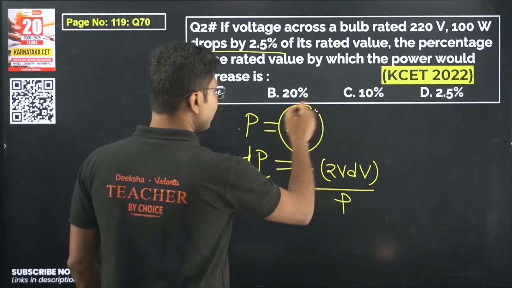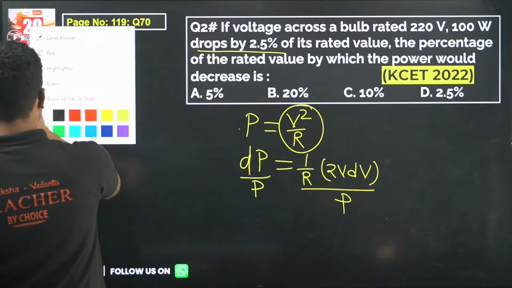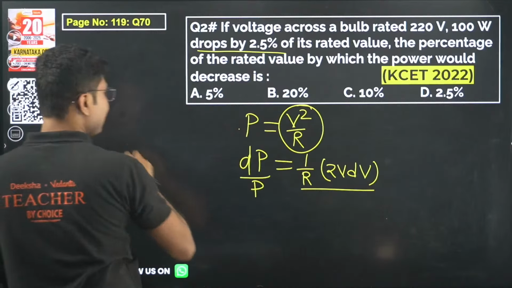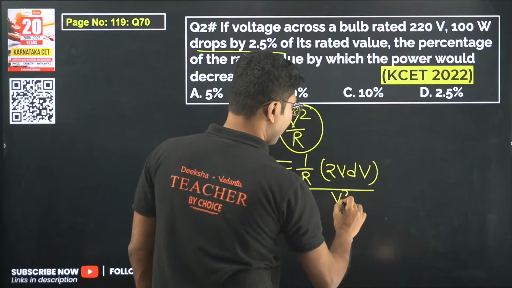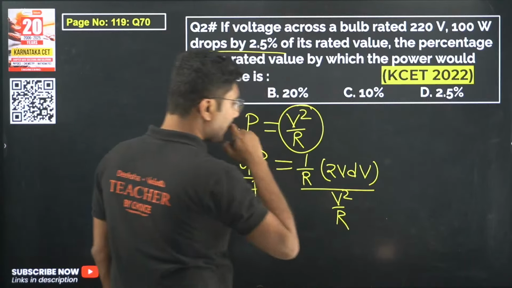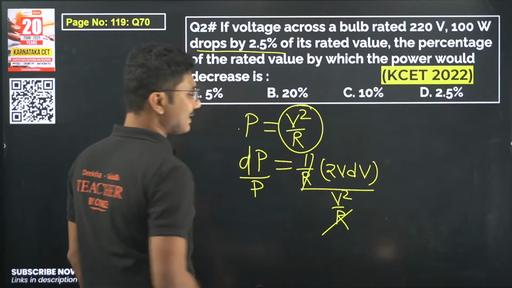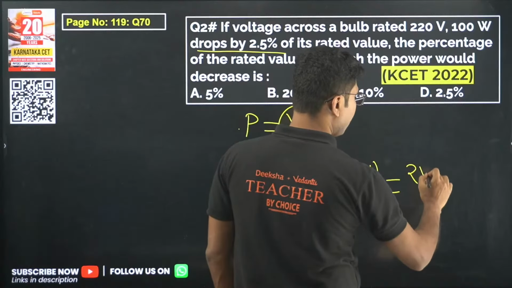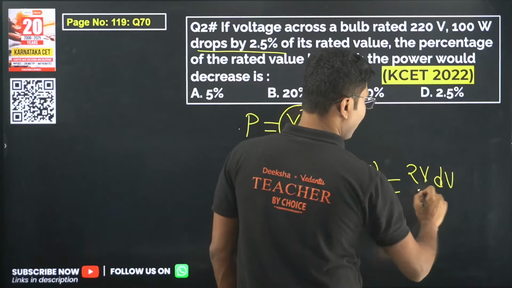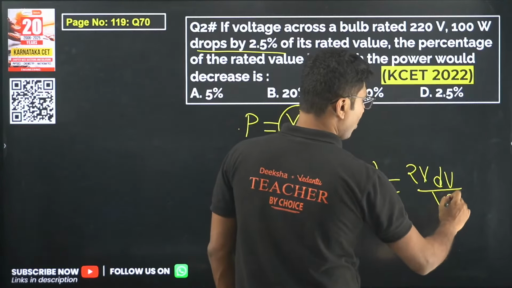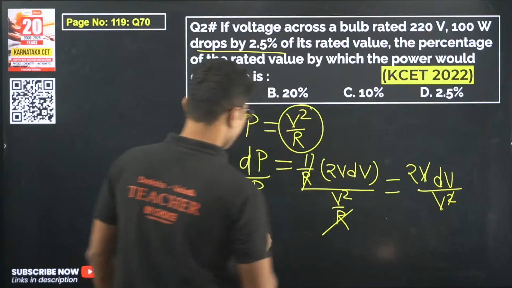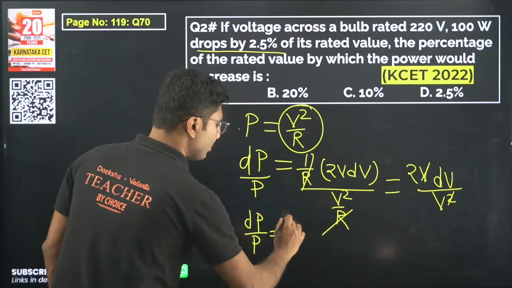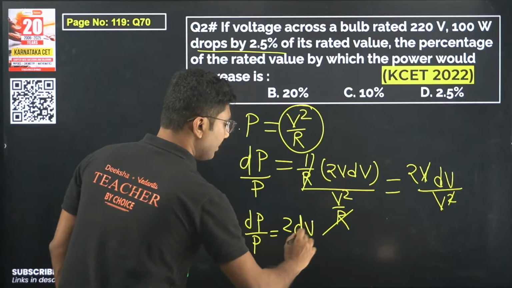P equals V square by R. So on our left hand side we will keep it as P, and on our right hand side we will write V square by R. Now 1 by R gets cancelled. So what we got on our right hand side is 2V dV by V square. One of the V's gets cancelled, so we get dP by P equals 2 dV by V.